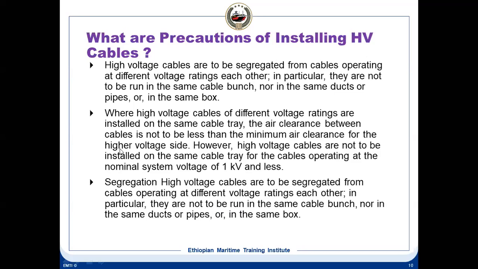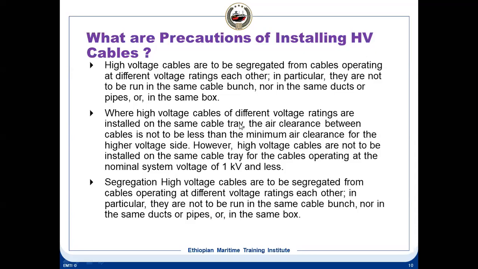What are the precautions of installing high voltage cables? First thing is that high voltage cables have to be segregated from all other things. They have to go in a separate way, a separate cable box. High voltage cables have to be segregated from cables operating at different voltage ratings. They are not to be run in the same cable bunch, nor in the same ducts, pipes or box. That is why you find the high voltage cables totally separate from all other cables.